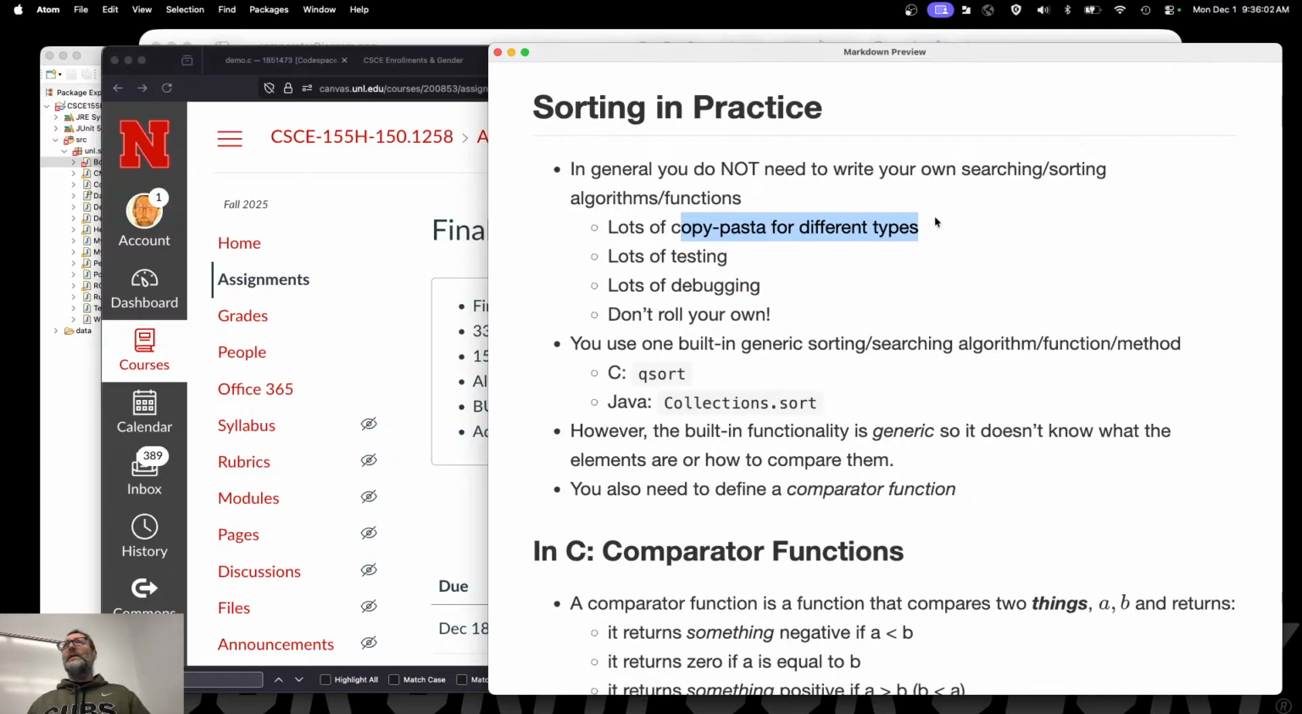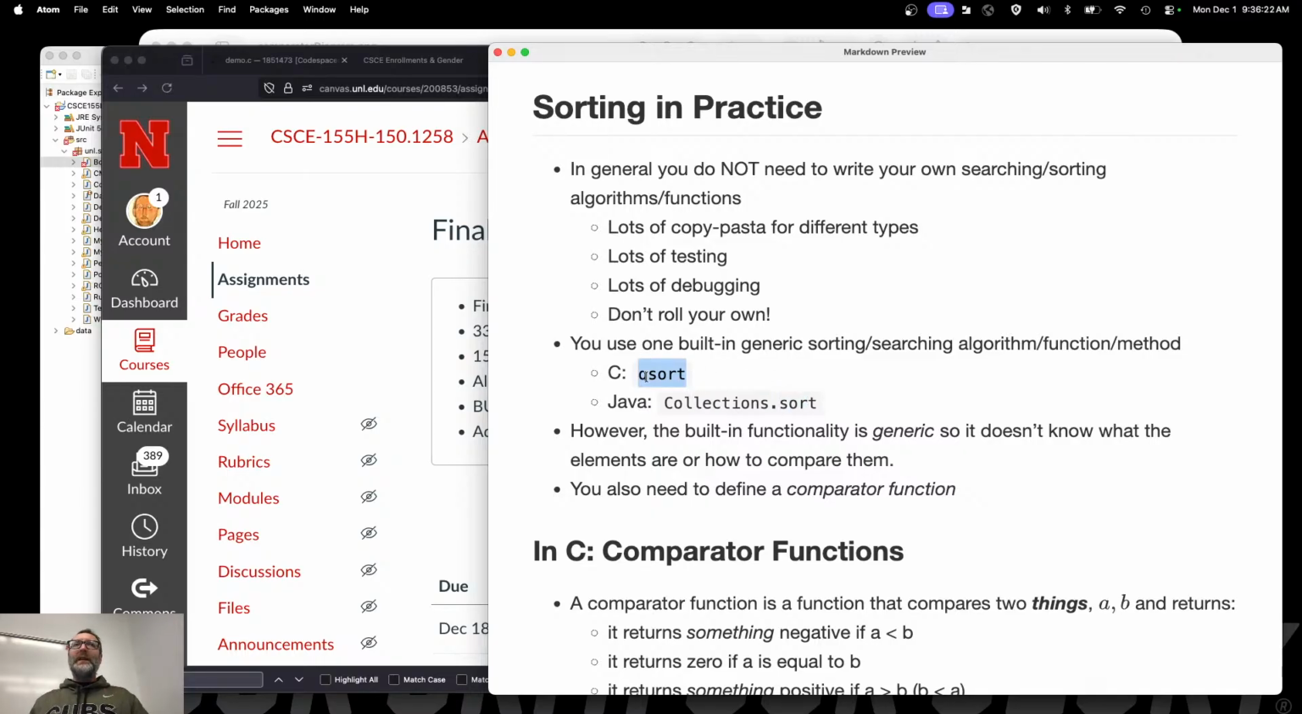You're going to have an insertion sort, or a selection sort, excuse me, for integers, one for doubles, one for strings, et cetera, et cetera. If you roll your own, you're going to have to do a lot of testing. You're going to have to do a lot of debugging. Don't do that. Instead, use what's built into the language. For C, that's going to be qsort, and for Java, it's going to be sort.